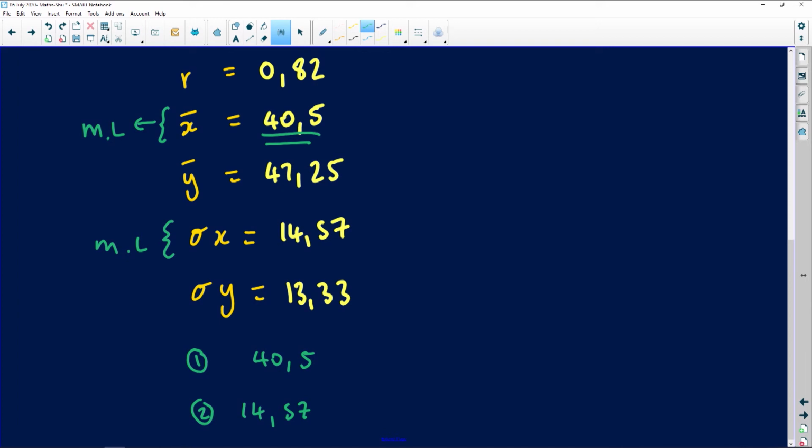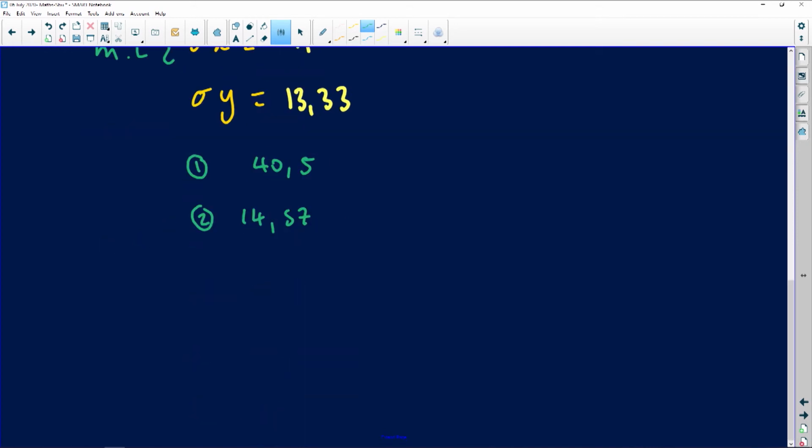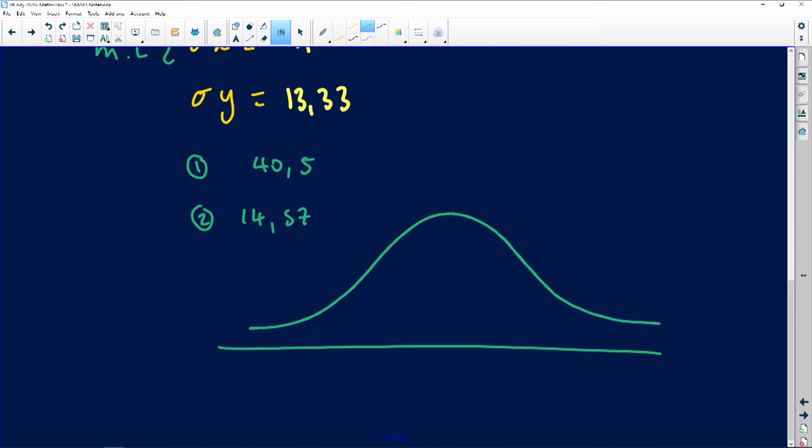And then the next question they say to us, we need to determine the number of learners whose percentages in maths literacy lie within 1 standard deviation of the mean. If you know the normal distribution curve, you should know that we won't struggle to find this, because this is the normal distribution curve.